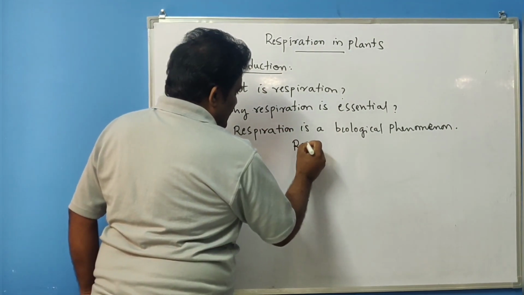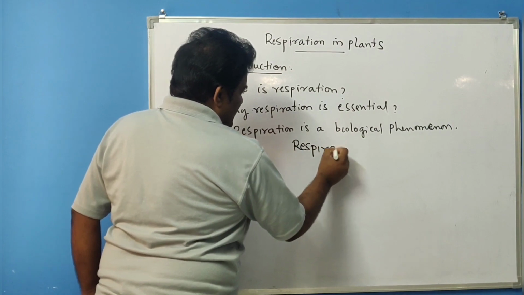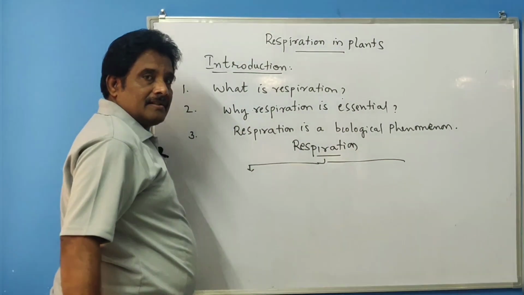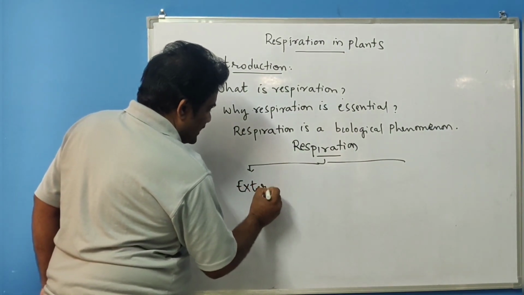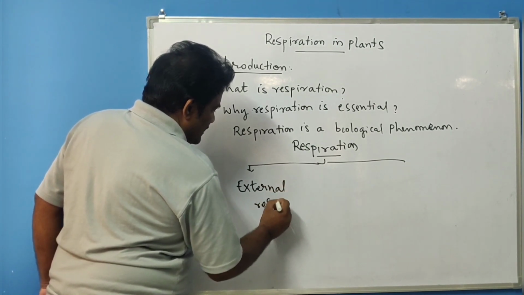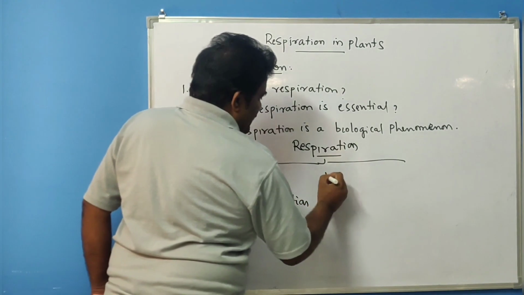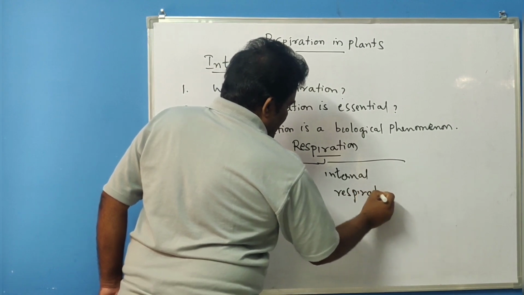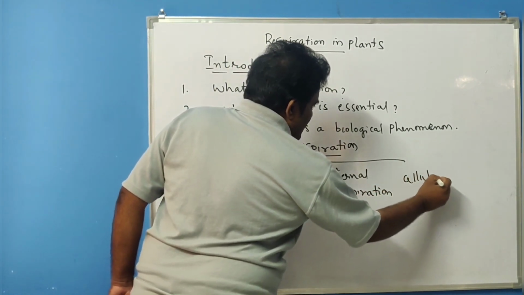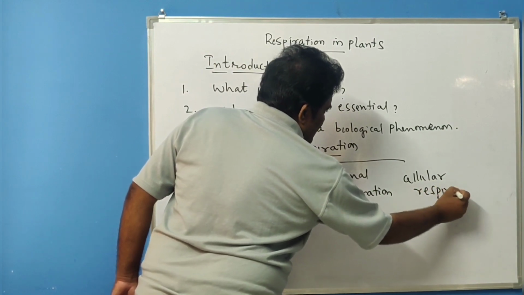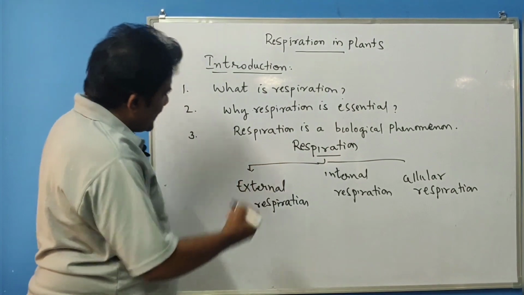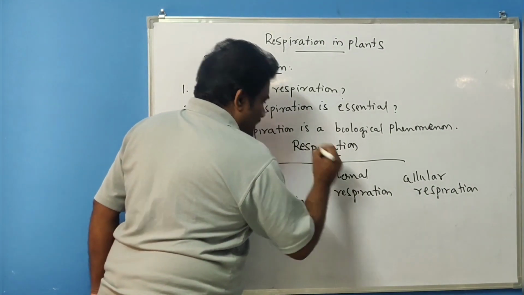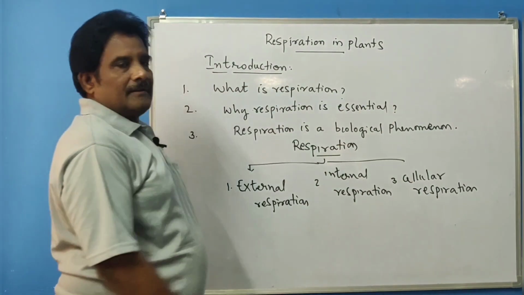Respiration based on the place can be studied in three phases: external respiration, internal respiration, and cellular respiration.